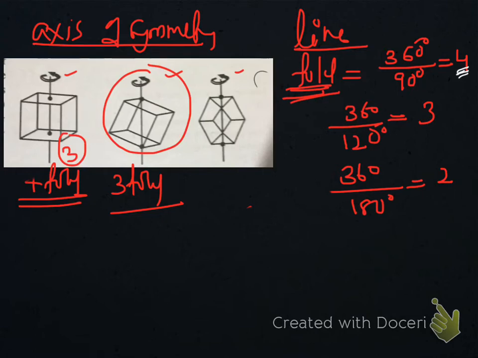Simply we can draw it with two parallel lines. Then this is a cube.